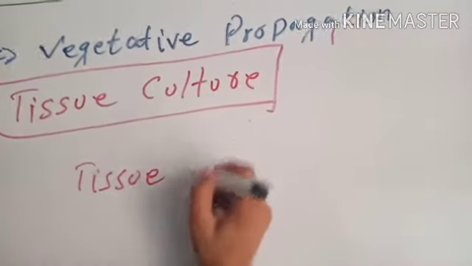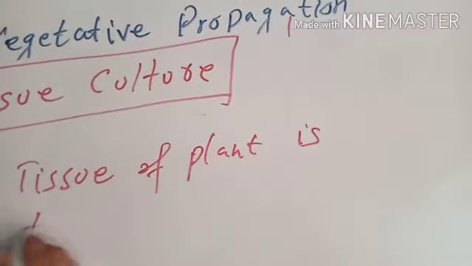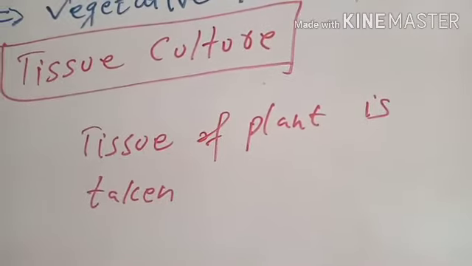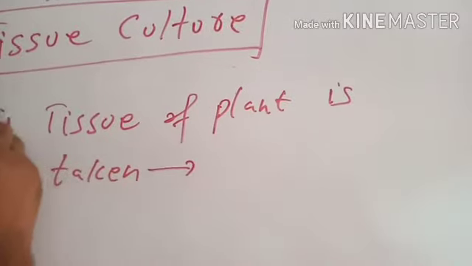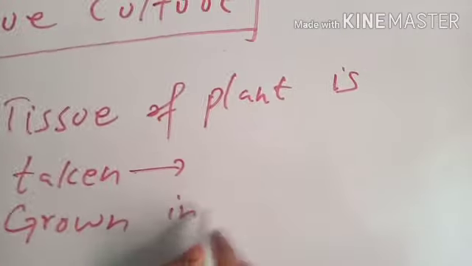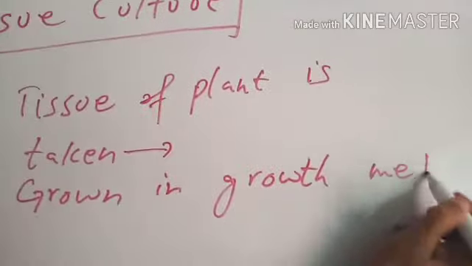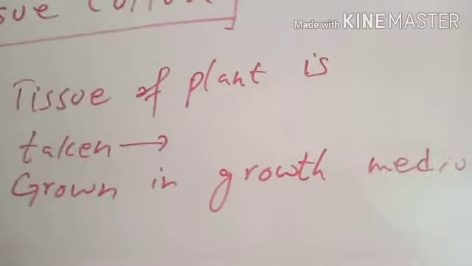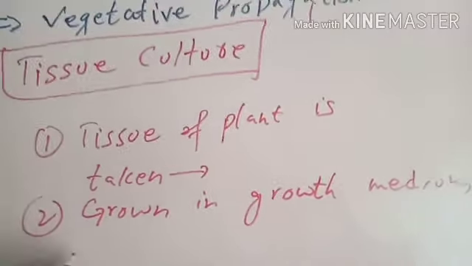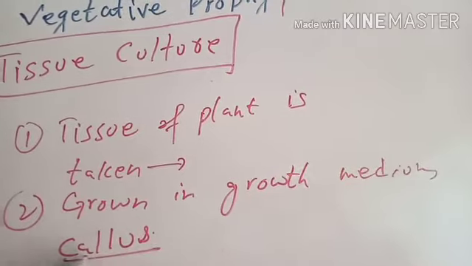After taking the tissue, it is grown in a growth medium, where many tissues form from this single tissue and a hard mass of tissue results. This hard mass of many tissues developed in the growth medium is called callus.